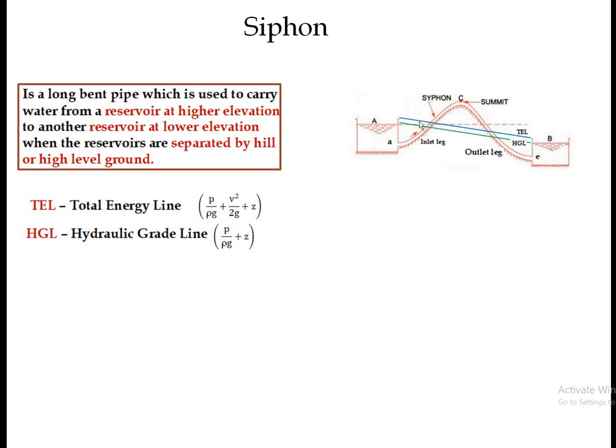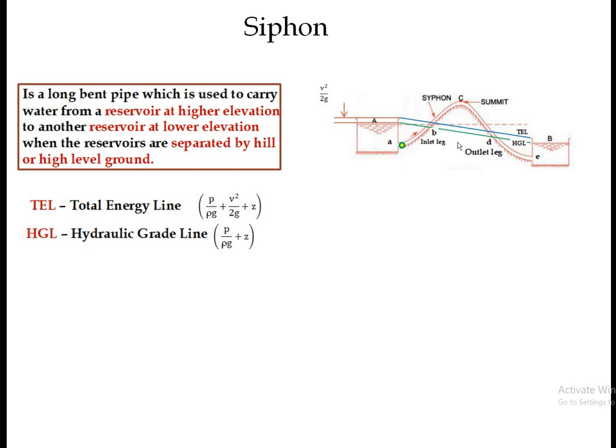If I want to find the difference between these two lines, TEL and HGL, that difference is constant, and that difference is V square upon 2g. Again, B and D are two points.